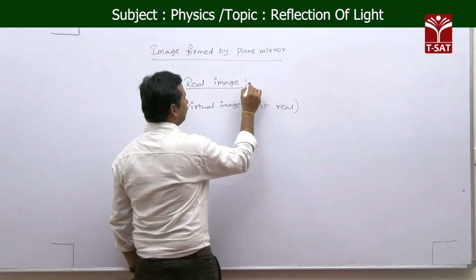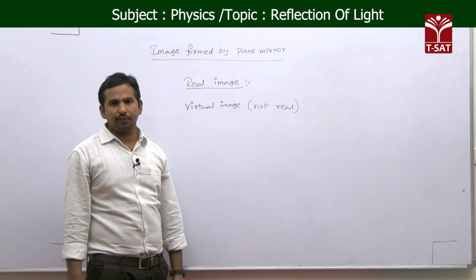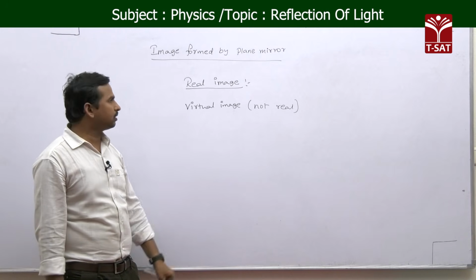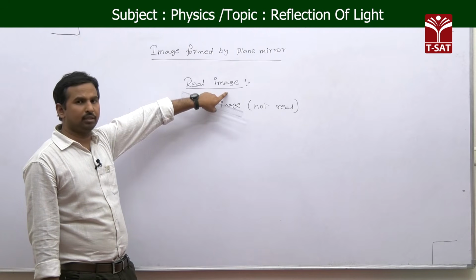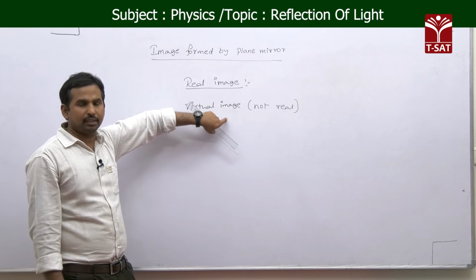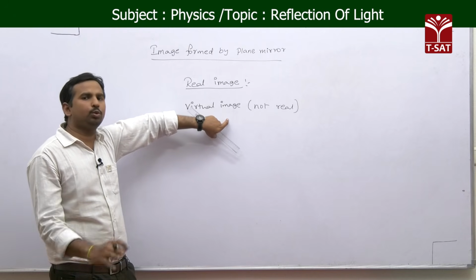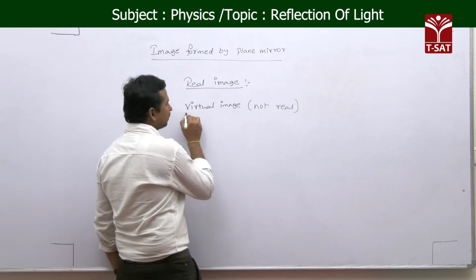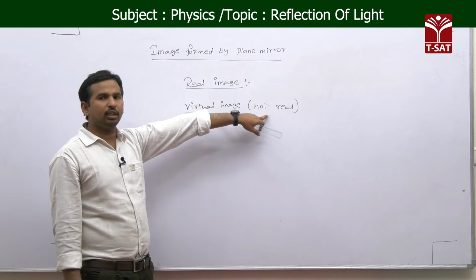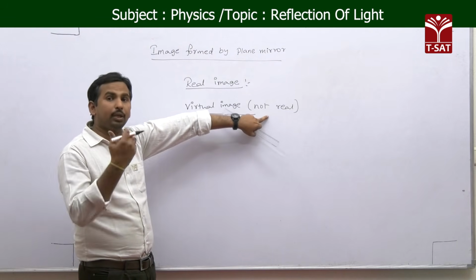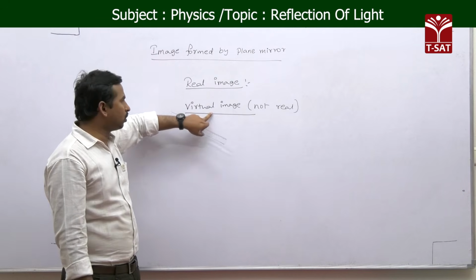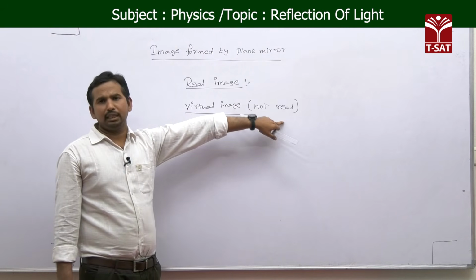Formation of real image means after reflection from a surface, if the light rays really meet at a point, then we call that a real image. And virtual image is nothing but, after reflection from a surface, if the light rays appear to meet at a point, that we call a virtual image. A virtual image is not a real image, because the light rays only appear to meet at a point, they are not really meeting at a point. That is why it is called virtual, not a real image.